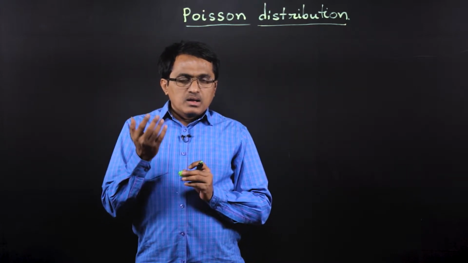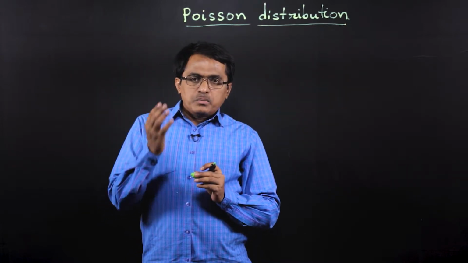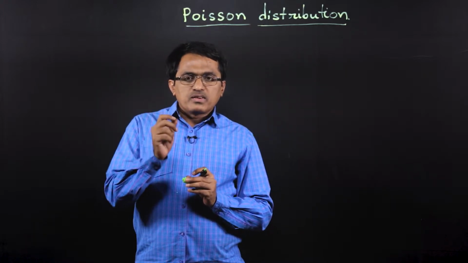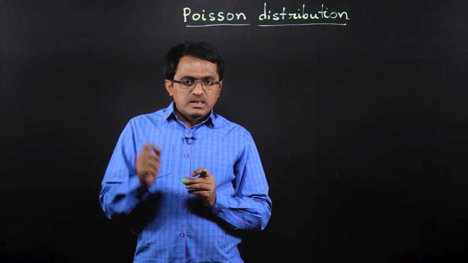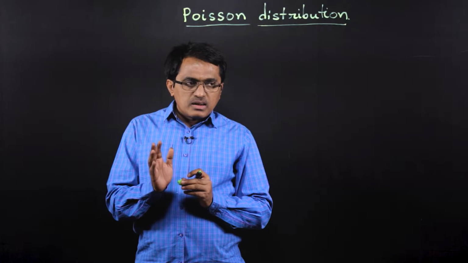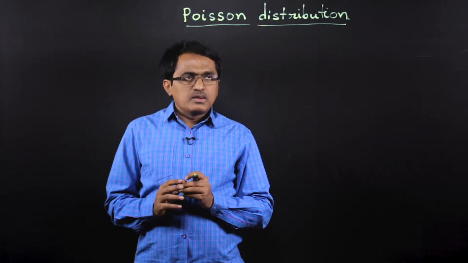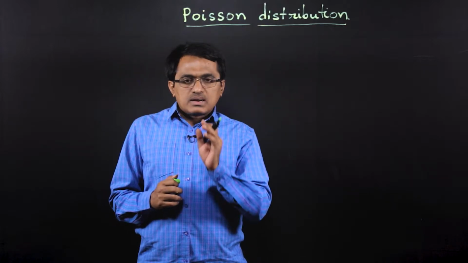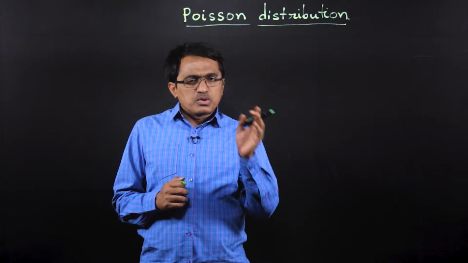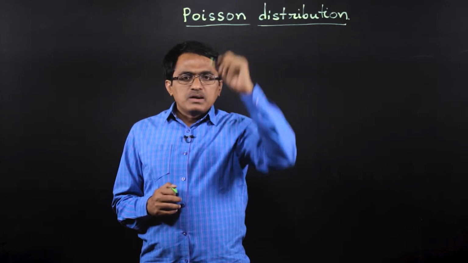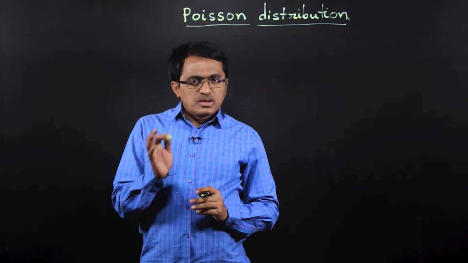If we want to apply binomial distribution to model the scenario, we need to know the number of cars arriving, that is, we need to know the value of n. But in this case, we are not aware of the number of cars coming in, therefore we can't apply binomial distribution. Then what is the alternate distribution which we can use to model the given scenario? In such cases, the Poisson distribution is very useful as well as helpful.